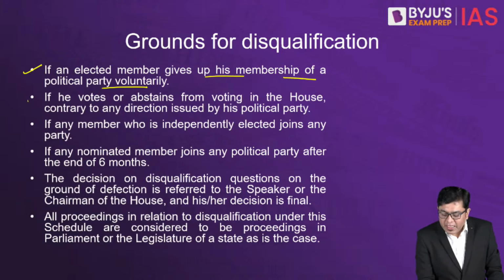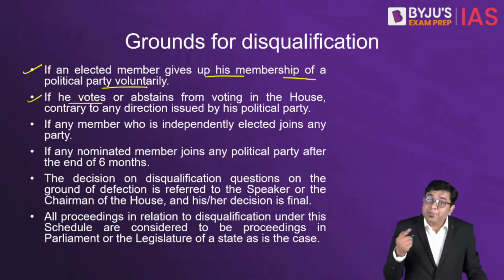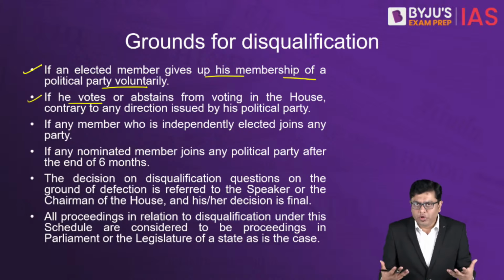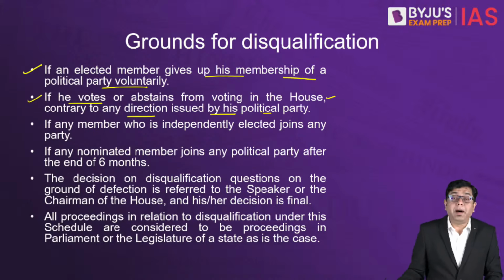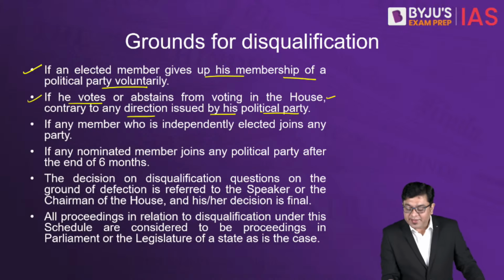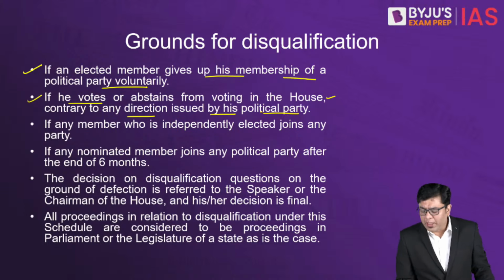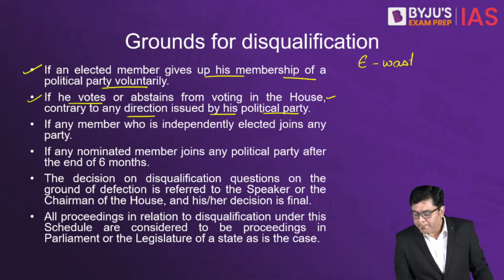And then if he votes or abstains, abstains means does not vote, in the House contrary to any direction issued by his political party. Meaning what? Let's say there is a particular bill in place, let's assume an e-waste bill, just as an example.